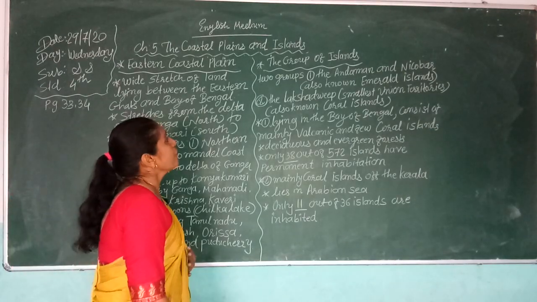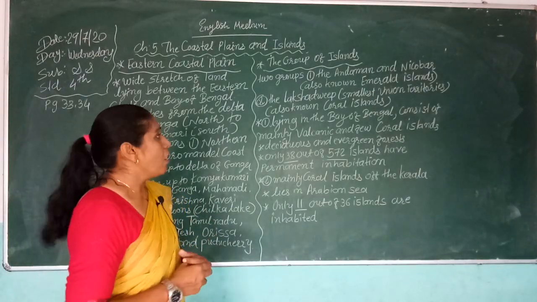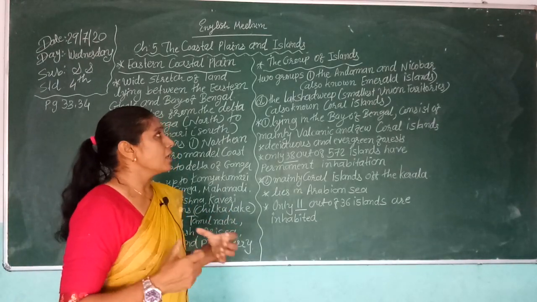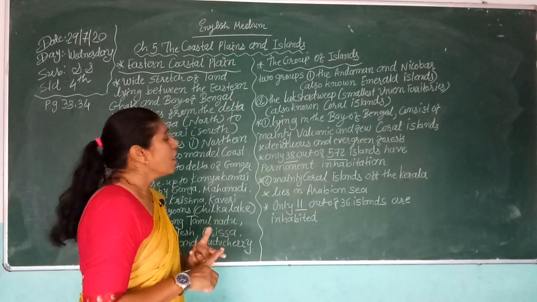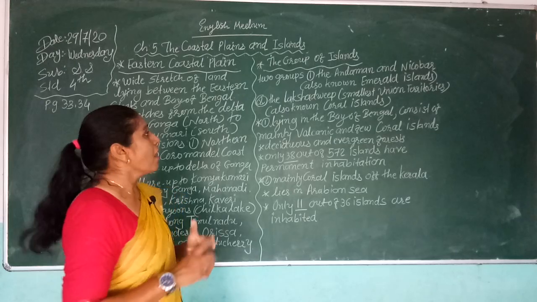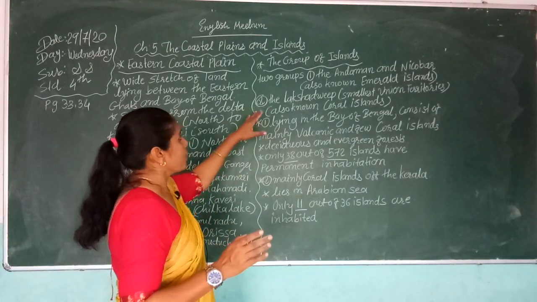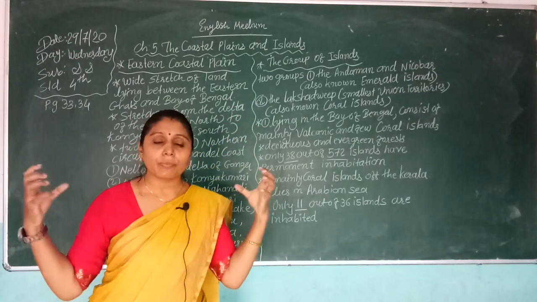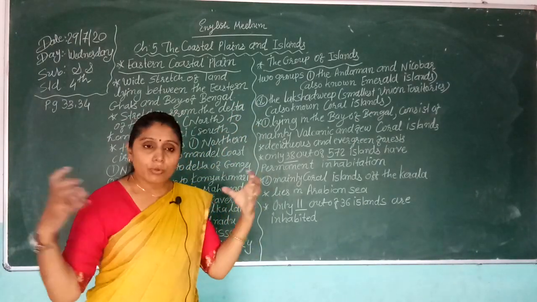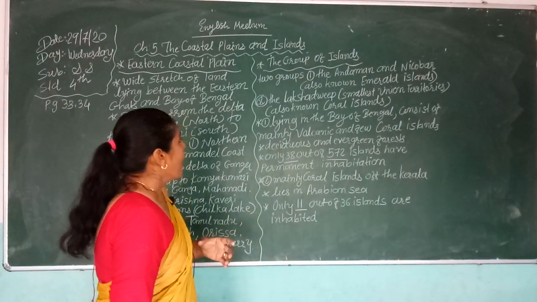Now we come to the groups of islands, which are also part of this country: the Andaman and Nicobar and the Lakshadweep. These are groups of islands, with lots of islands in each group.